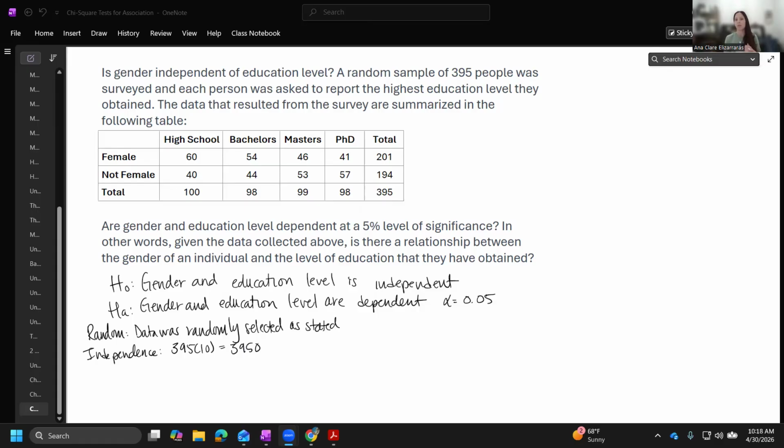Where are these people? I would say it's safe to assume there's at least 3,950, because whether we're talking about a city or somewhere else, it's a pretty safe assumption that there's that many people in that city. So it is safe to assume there are at least 3,950 people in the population.